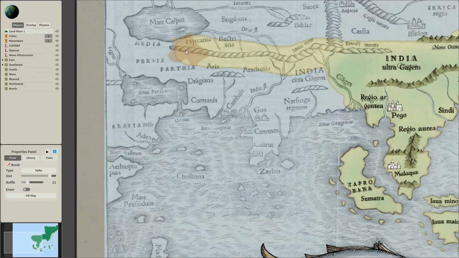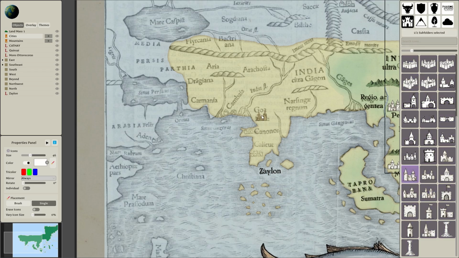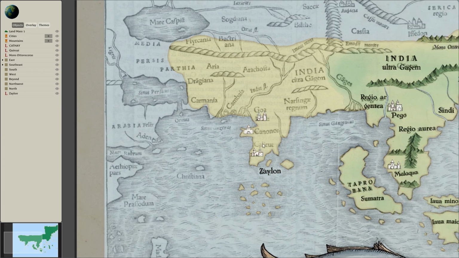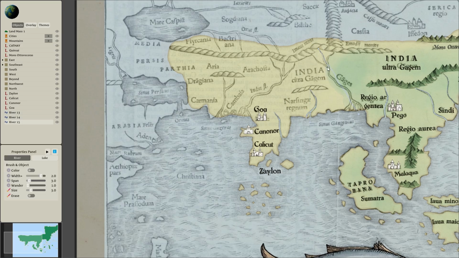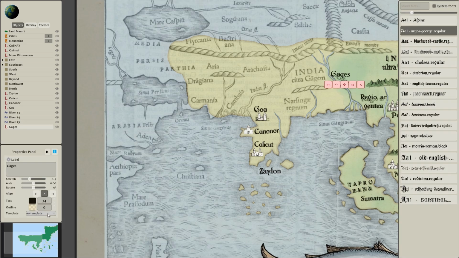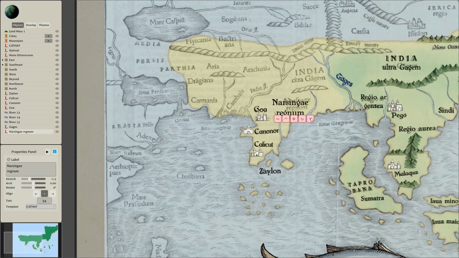Finally, in South Asia, this is now mostly Portuguese influence. We see the island of Ceylon, which is Sri Lanka. We also see 3 cities highlighted. Calicut, by the way, this is not Calcutta, an important trade hub. Then we see Canonoa and Goa, which were Portuguese settlements. We also see the 2 very important rivers, the Ganges and the Indus.